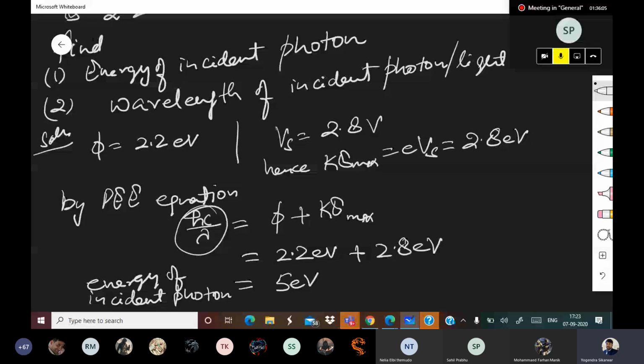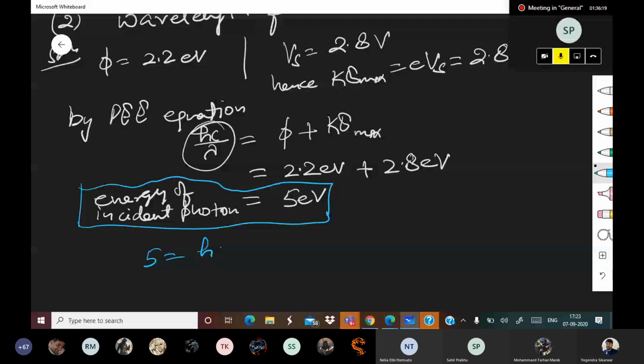Now the second thing is wavelength of incident photon. So 5 is equal to hc upon lambda. So lambda comes out to be hc upon 5. hc will be 12420 upon 5, which comes out to be 2484 angstrom.